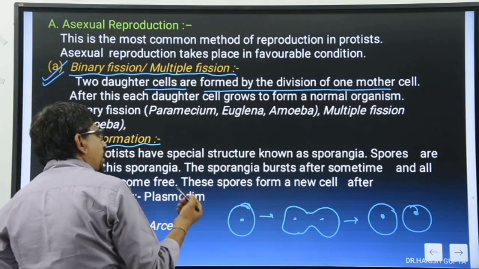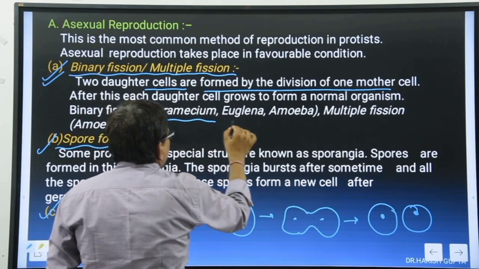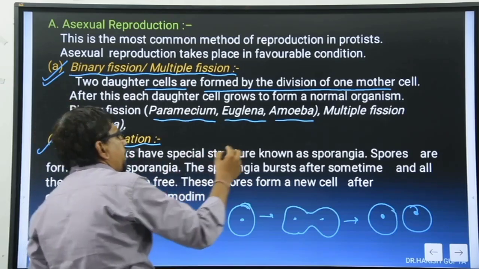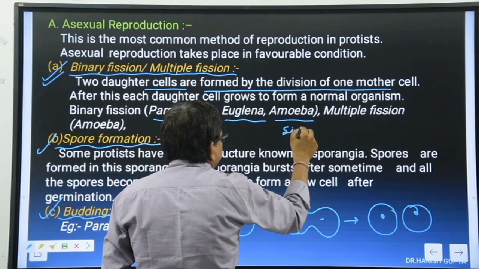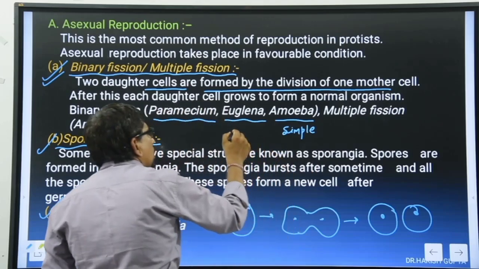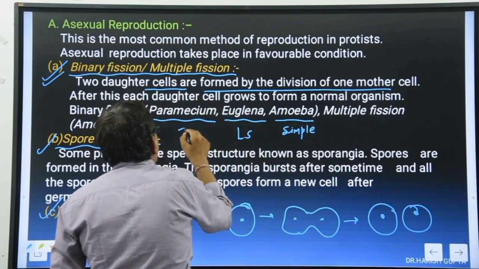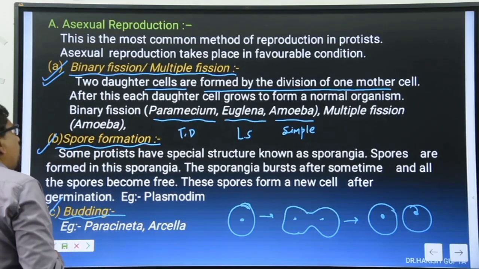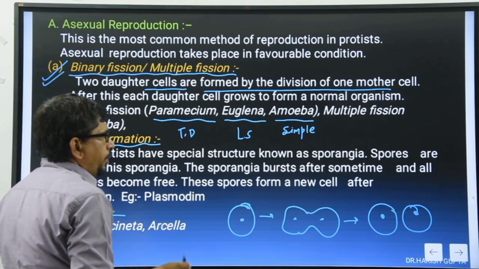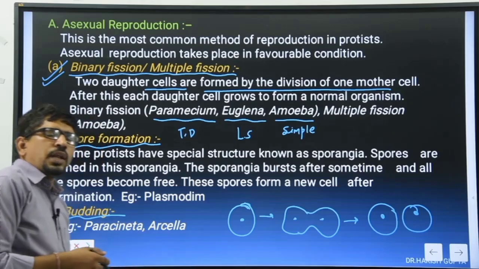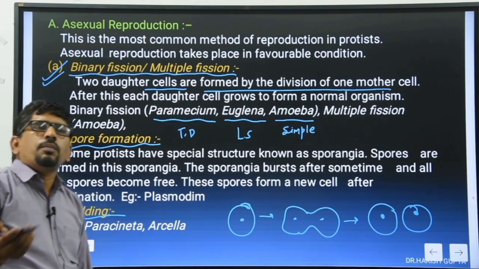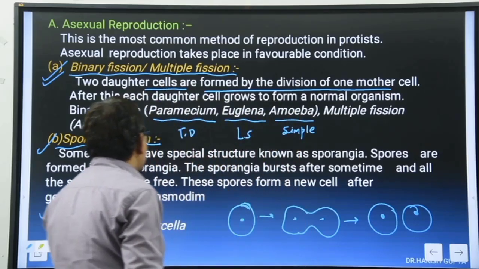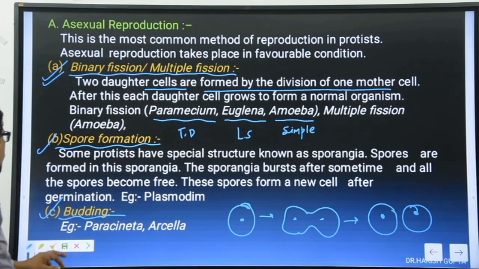And the binary fission is again of two types, the longitudinal and transverse. Here, there are three members we had discussed earlier. In amoeba, the simple type. In Euglena, longitudinal, and in transverse. Clear? We had discussed earlier. Multiple fission in amoeba occurs at the unfavorable conditions. Generally, the binary fission is present in the favorable condition, but multiple fission is present in the unfavorable conditions. Clear? Example is amoeba.